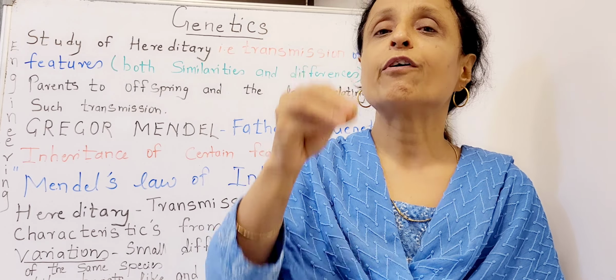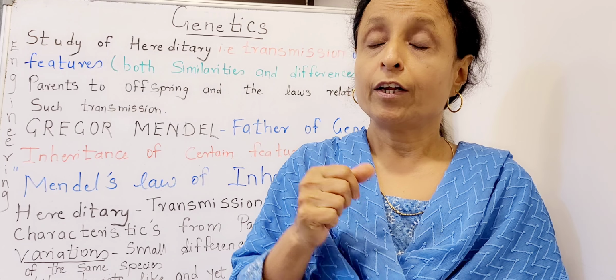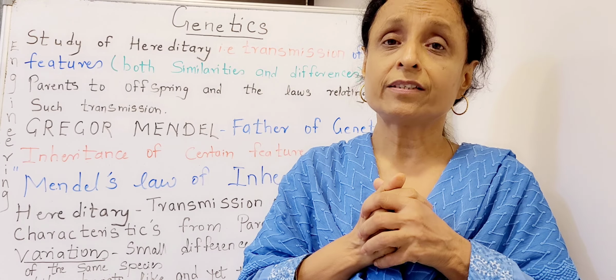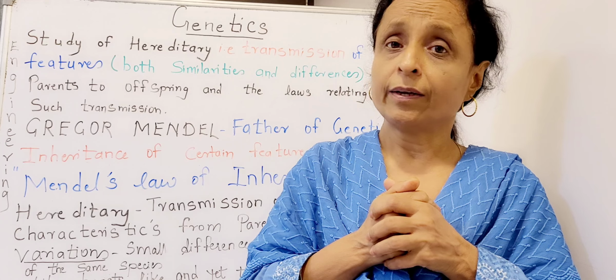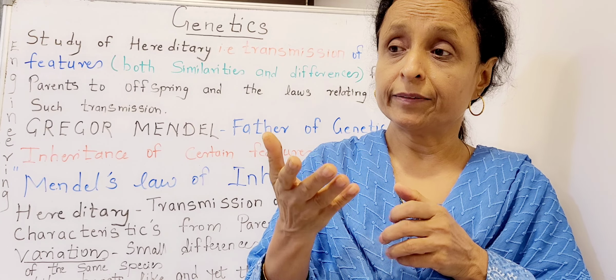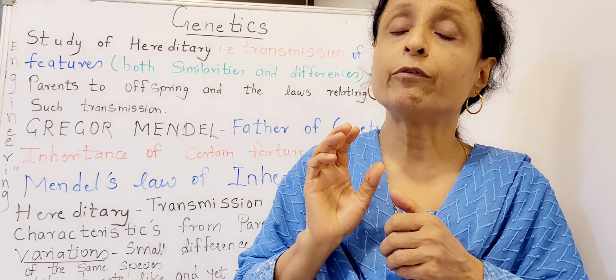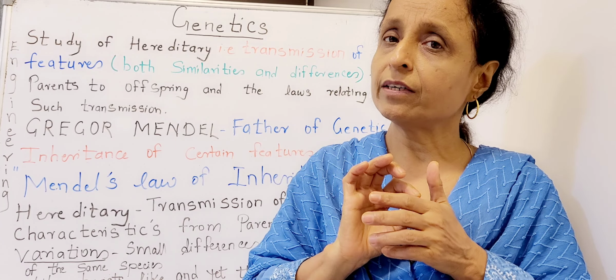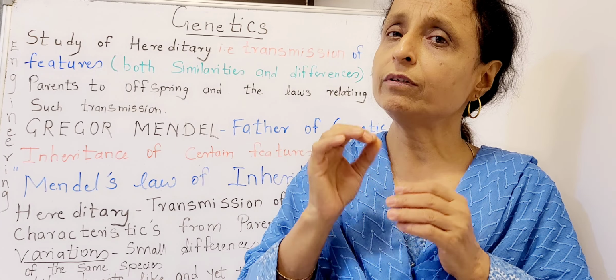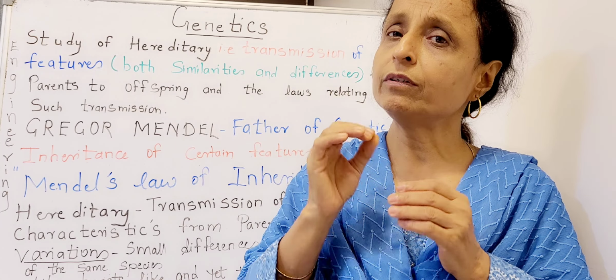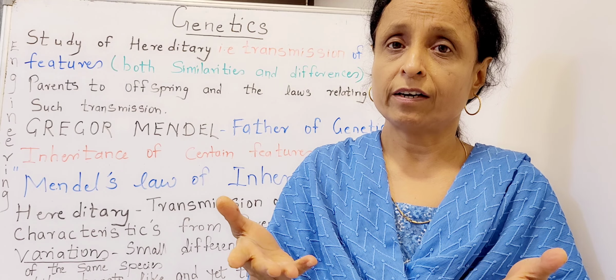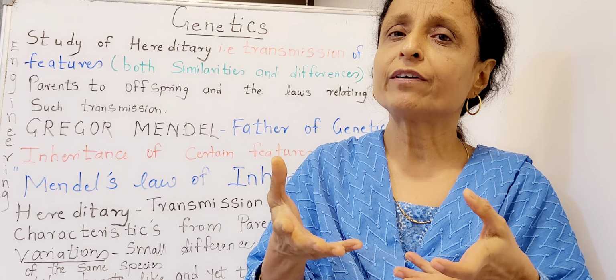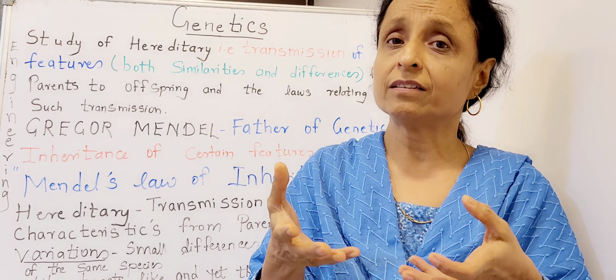Now, there are various other genetic diseases like hemophilia. In hemophilia, the blood won't clot easily. Even if there is a small wound, the blood will just flow off, and it might lead to the death of the child. So the carriers of these diseases should not be allowed to get married.